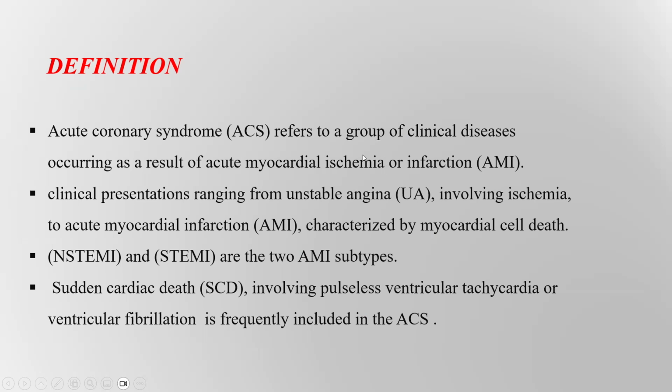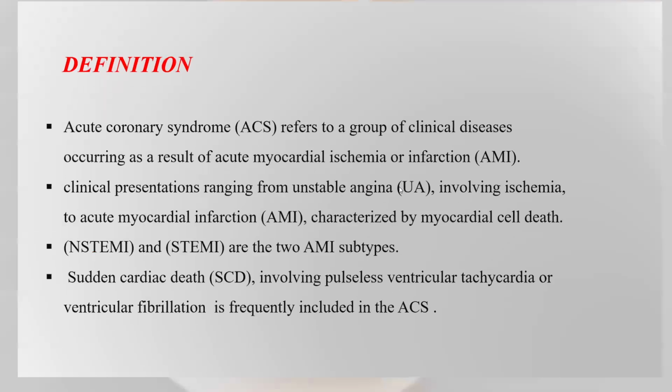Ischemia has only one type, myocardial ischemia, unstable angina. And if there is infarction, that means there is cell death or injury. In this situation, the troponin will be elevated, and this is a case of acute myocardial infarction. There are two subtypes of acute myocardial infarction: non-ST segment elevation myocardial infarction and ST segment elevation myocardial infarction. Also, sudden cardiac death, pulseless ventricular tachycardia, and ventricular fibrillation are included in acute coronary syndrome.